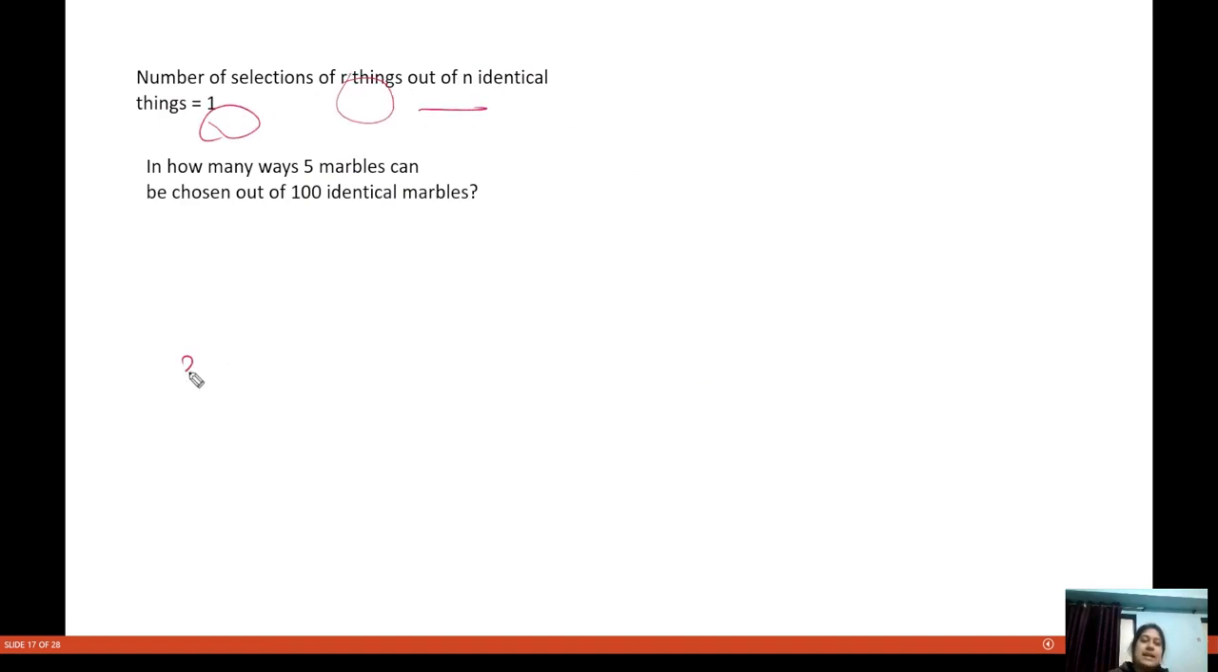See, in that case, if all the rings were identical, then it would be one way. But because the fingers are not identical, okay, fine.